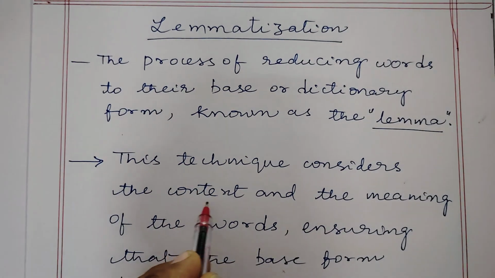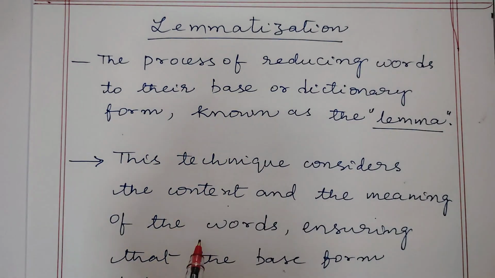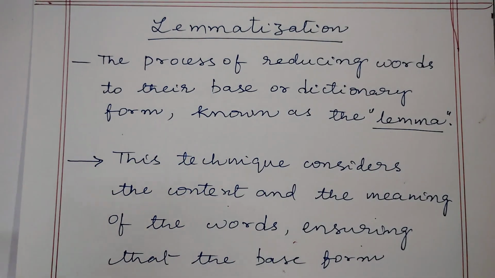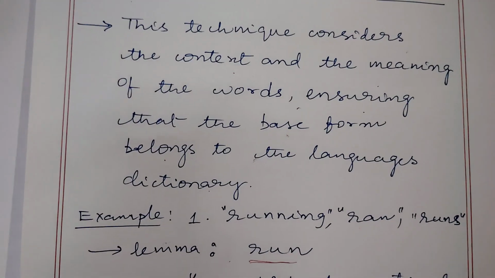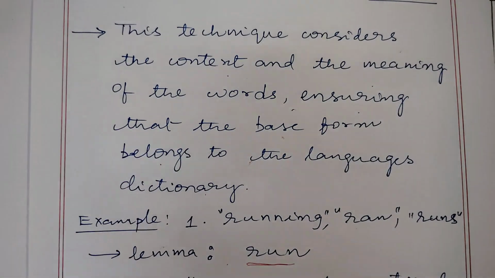This technique considers the context and the meaning of the words, ensuring that the base form belongs to a valid language, in the language's dictionary. That is the difference between stemming and lemmatization. In stemming, the word may not be a valid word of the language, whereas in lemmatization, the word becomes a valid dictionary word.